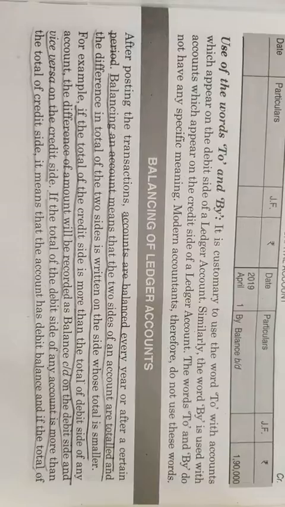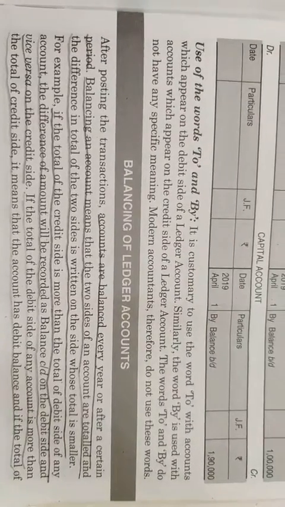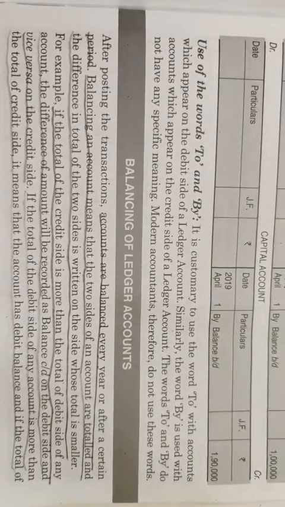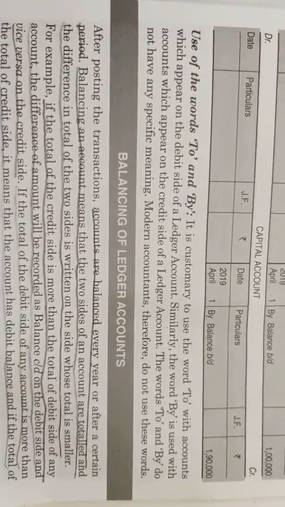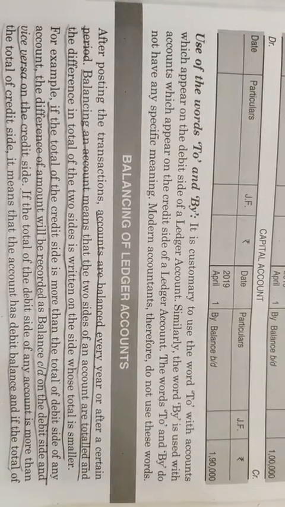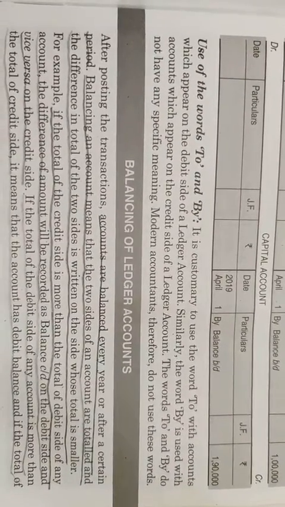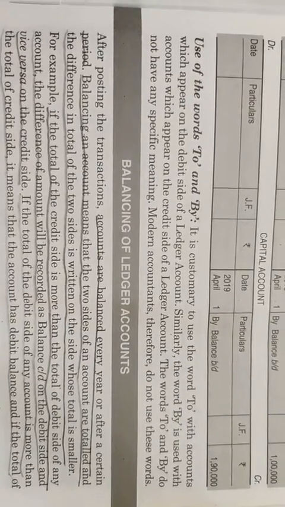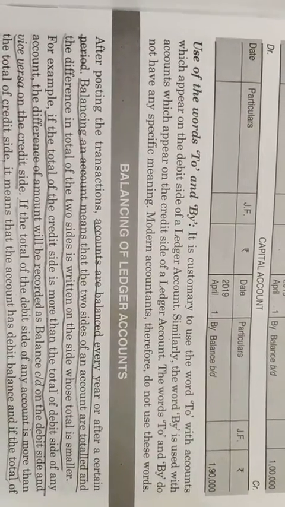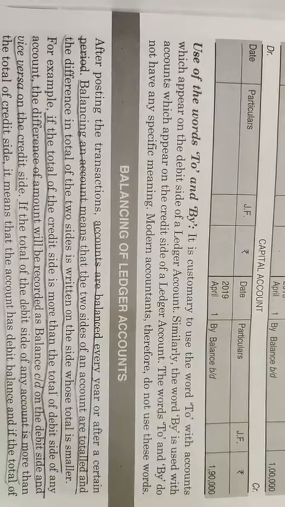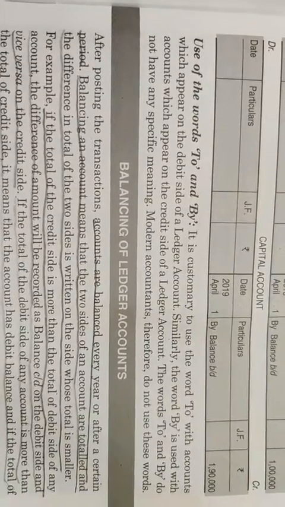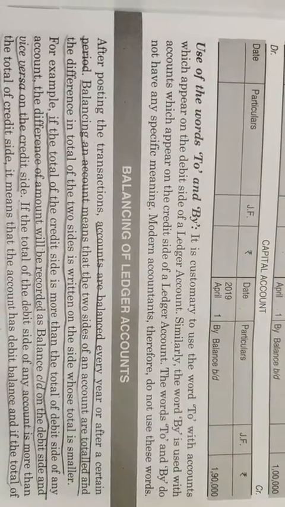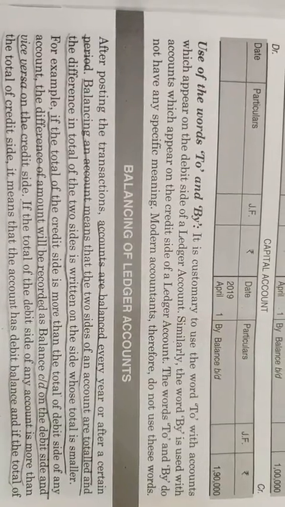After posting the transactions, accounts are balanced every year or after a certain period. That certain period may be weekly, fortnightly, or monthly. Balancing the account means that two sides of an account are totaled, and the difference in the totals of the two sides is written on the side whose total is smaller. For example, if the total of the credit side is more than the total of the debit side of any account, the difference of the amount will be recorded as balance CD on the debit side and vice versa on the